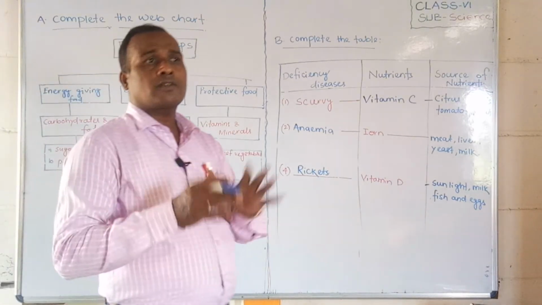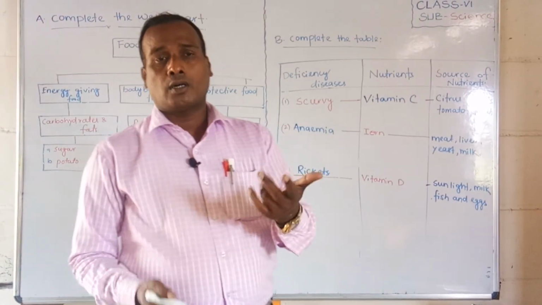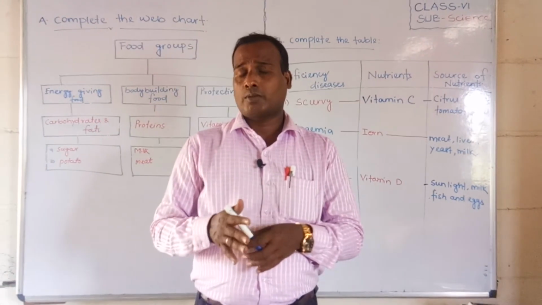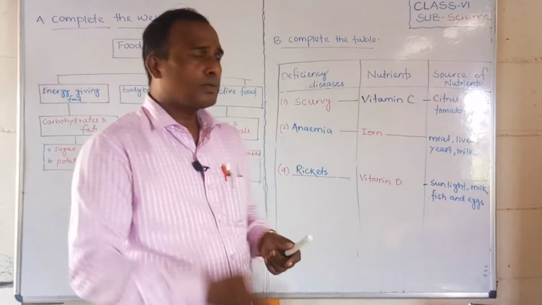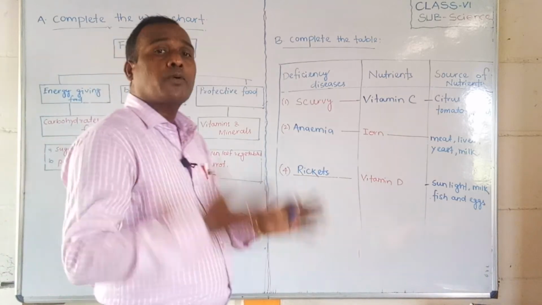So all the foods we are eating are generally classified or grouped into three groups: energy giving food, bodybuilding food, and another one, protective food.